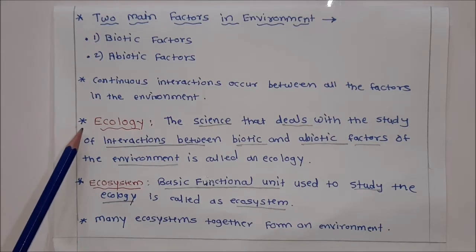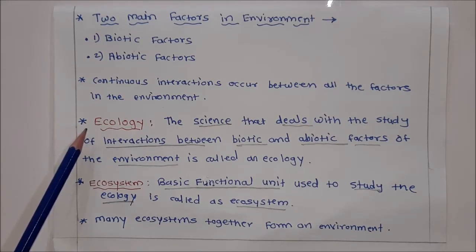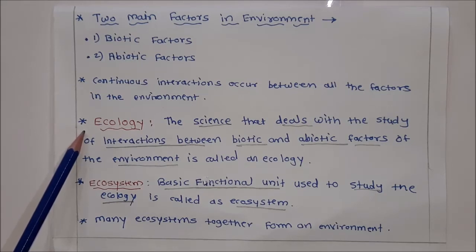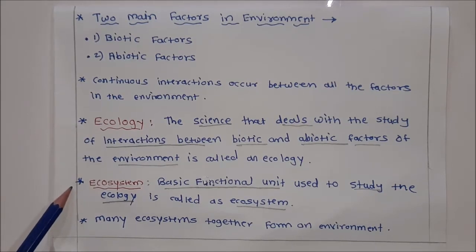Ecology. What is meant by ecology? The science that deals with the study of interaction between biotic and abiotic factors of the environment is called ecology. And what is meant by ecosystem? The basic functional unit used to study ecology is called an ecosystem. And many ecosystems together form an environment. Ecosystem constitutes biotic and abiotic factors occupying a definite geographical area and their interaction.